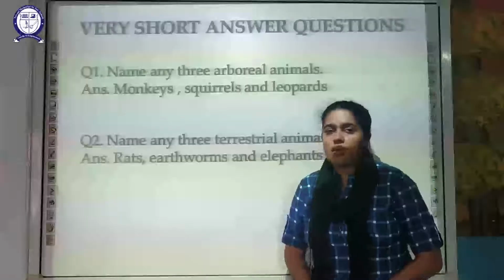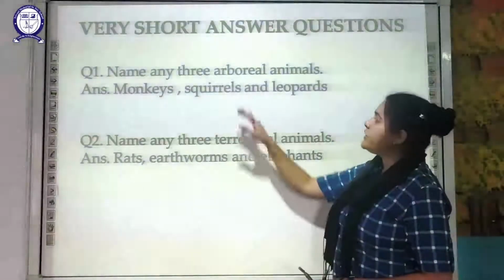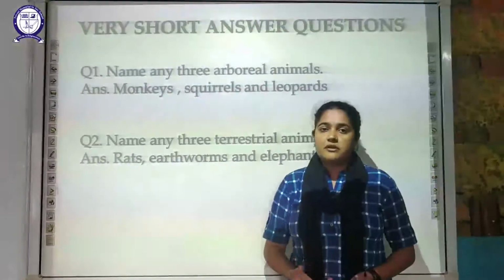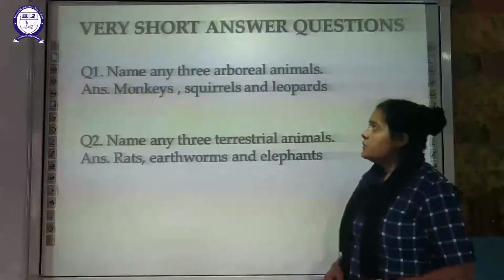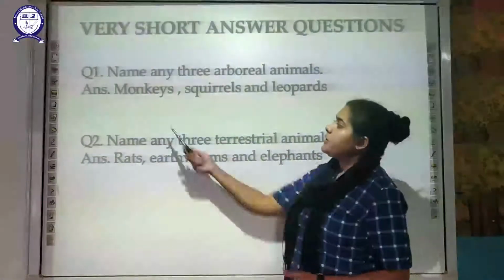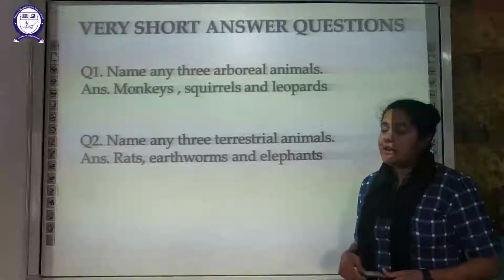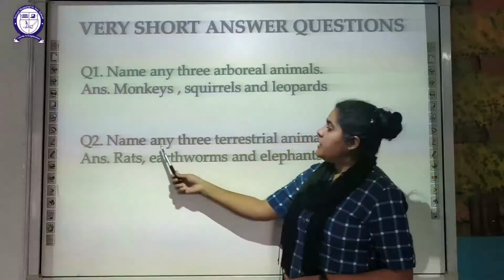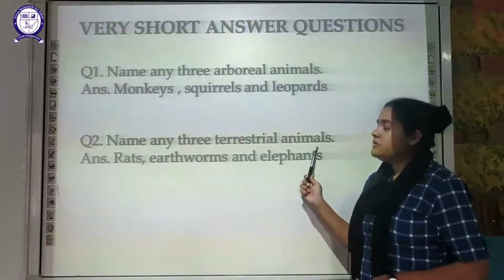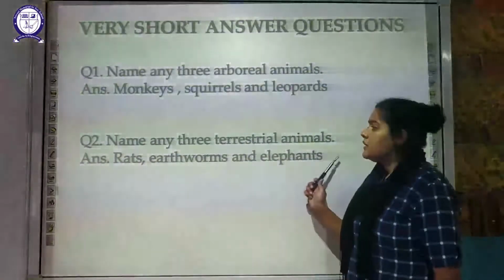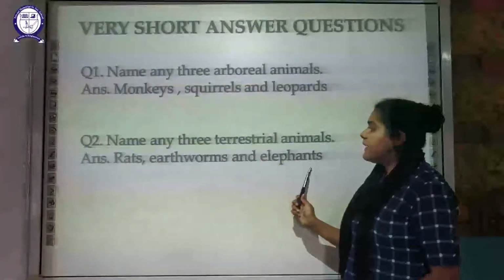Now next is the very short answer questions. First of all, name three arboreal animals. Those that live in the trees are arboreal animals. For example, you can write monkey, squirrel and leopard. Next, name any three terrestrial animals, those which live on the land. You can write down rat, earthworm, elephant.